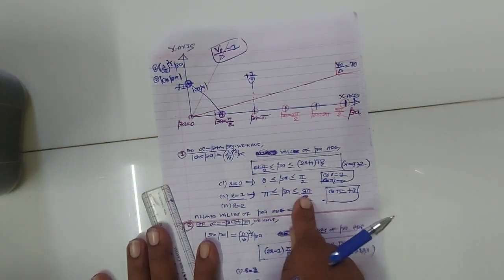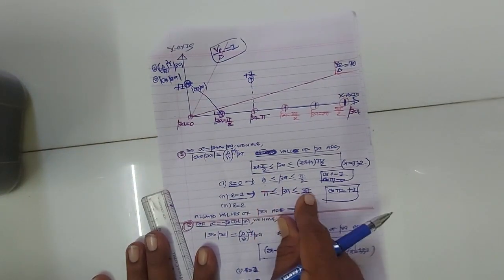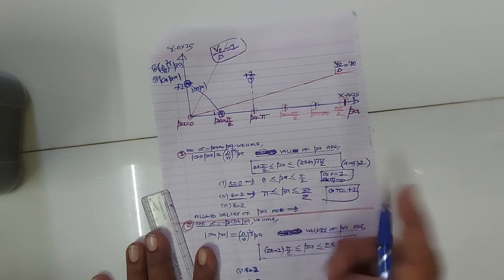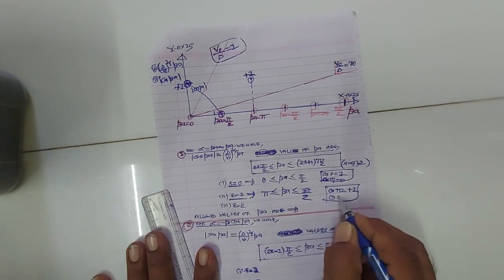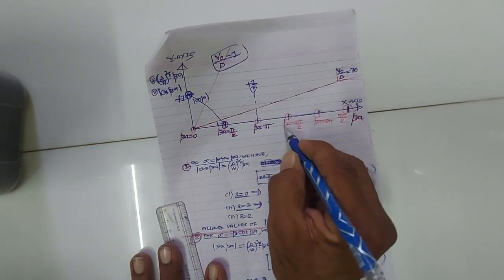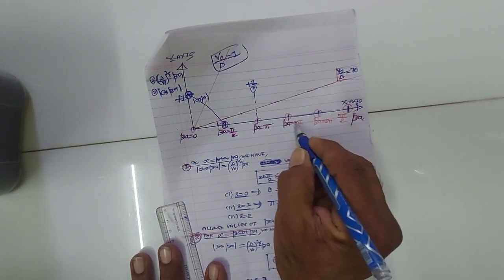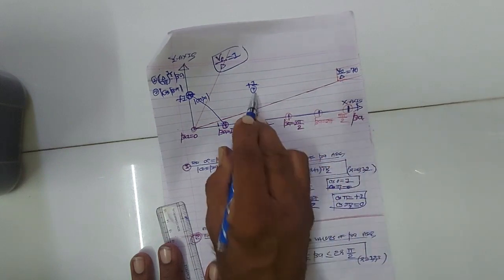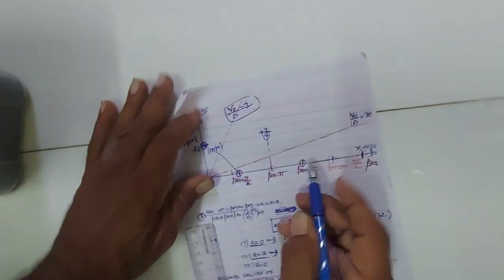Okay, at the right-hand side of the interval, beta from pi to 3 pi by 2, the value of beta is 3 pi by 2. What is cos 3 pi by 2? It is 0. So when beta is 3 pi by 2, the value of cos beta will be 0.